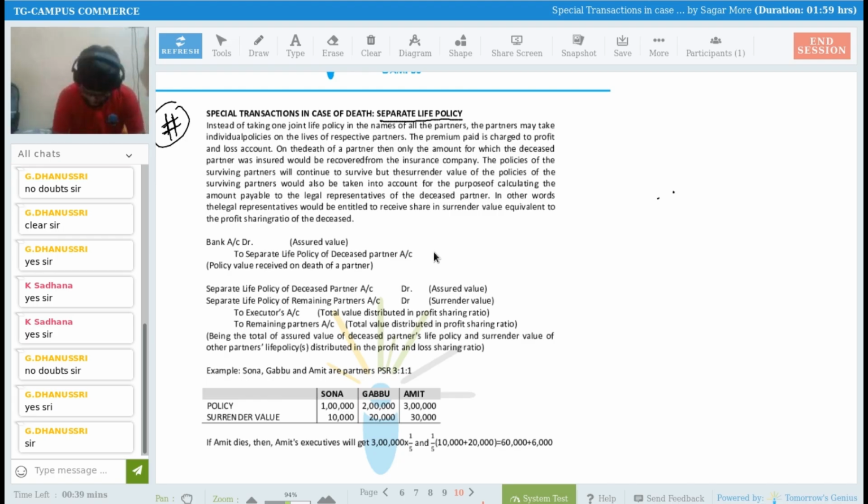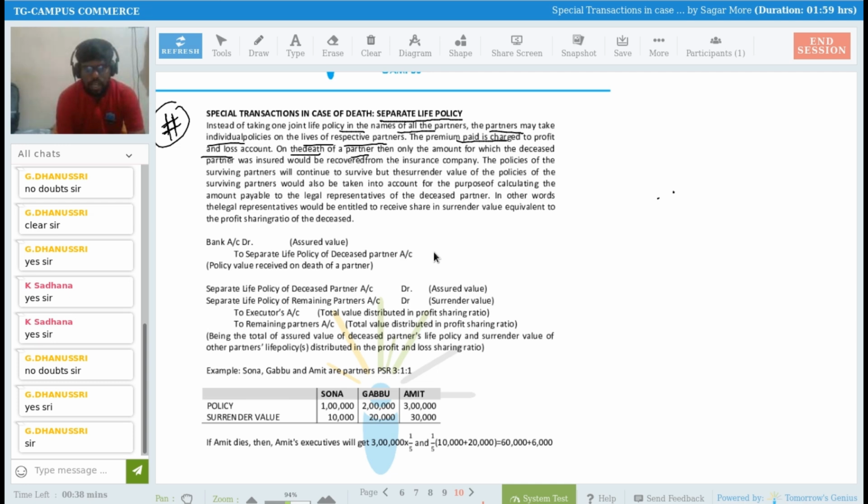See, Dhanushri, separate life policy. What is the meaning of separate life policy? It means you have not taken a policy jointly, but you have taken a policy on a different partner's name. Instead of taking one joint life policy in the name of all partners, they may take individual policies on the lives of the respective partners. Whenever you make a payment of a premium, you have to charge it to the profit and loss account because you are treating it as an expense of the business, right?